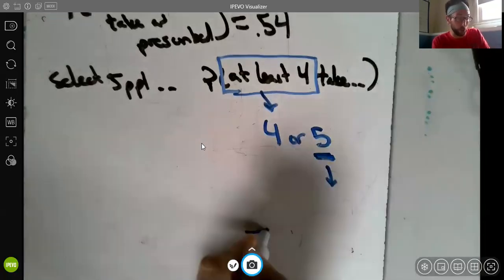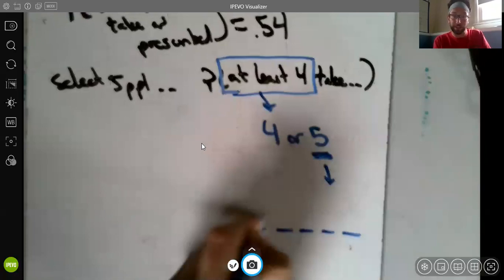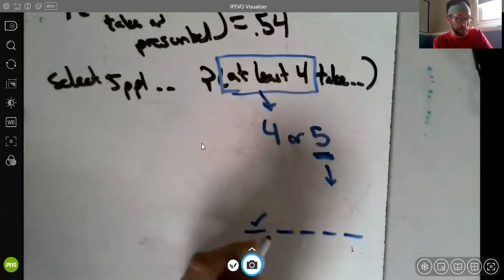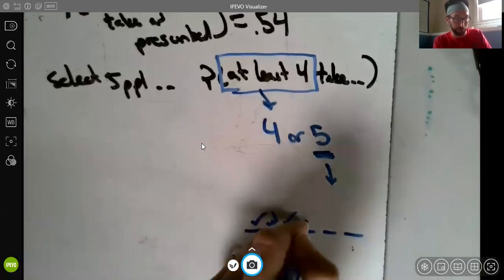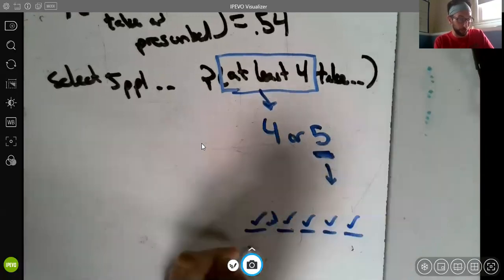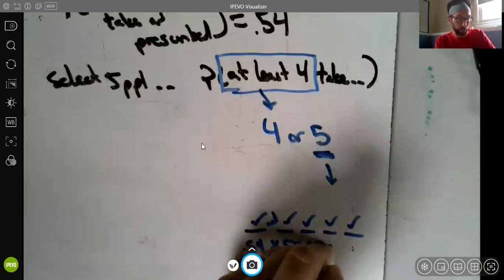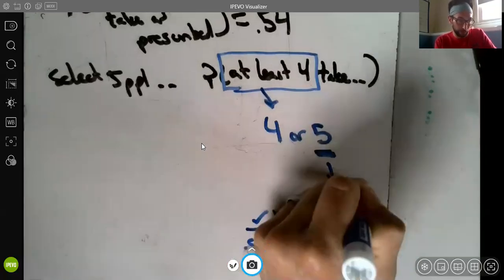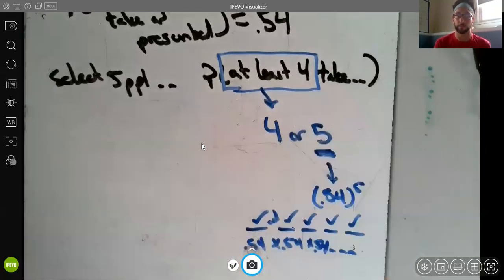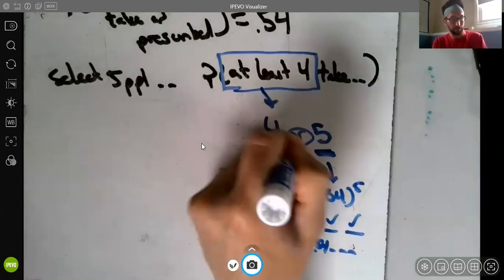If you need to, draw 5 lines. This person takes the medicine as prescribed, and this one does, and this one does, and this one does, and this one does. And so that's going to be 0.54 times 0.54 times 0.54, or 0.54 to the 5th power. No big deal there. Or means add.